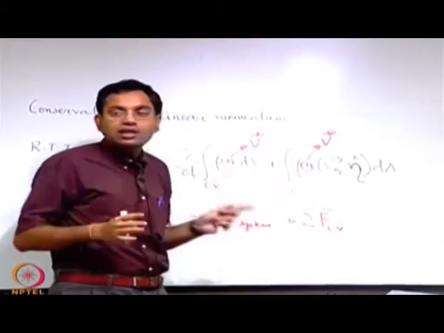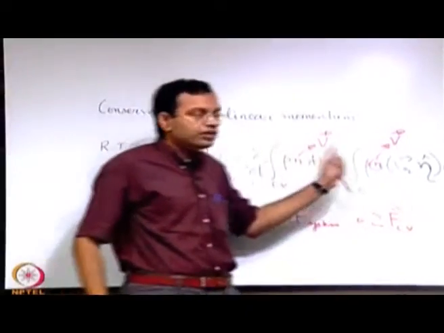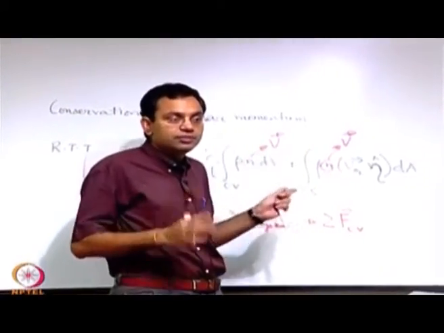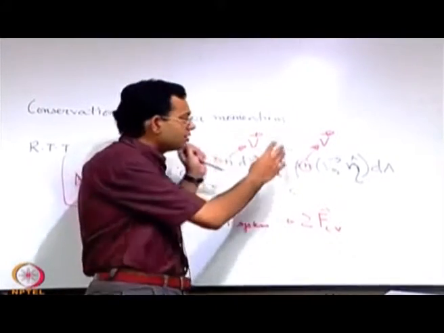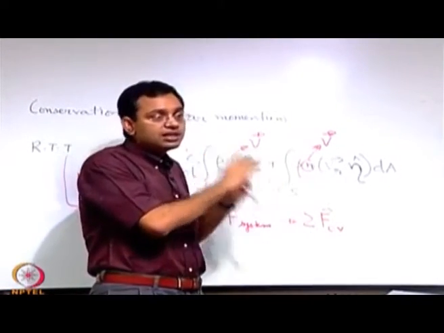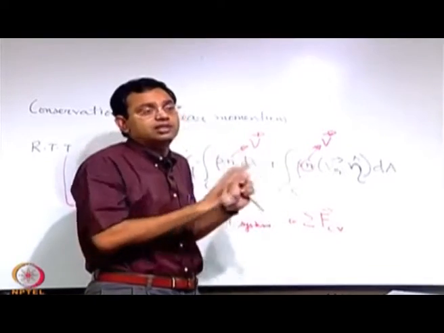So for a non inertial reference frame, what happens to the statement of the Reynolds transport theorem? That we will also see, but here we are considering inertial, and a special case of inertial which is stationary.